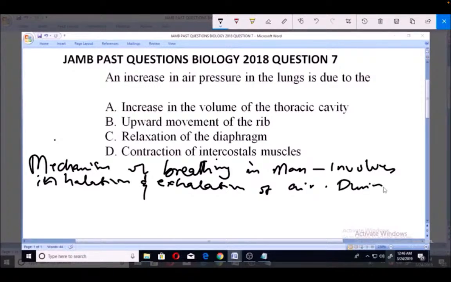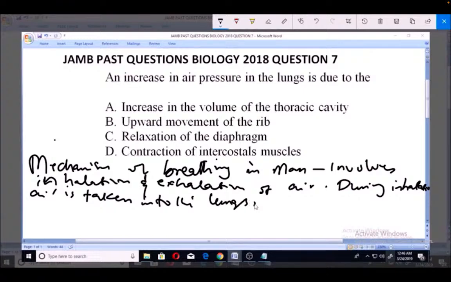Now, what actually happens during inhalation? During inhalation, air is taken into the lungs.